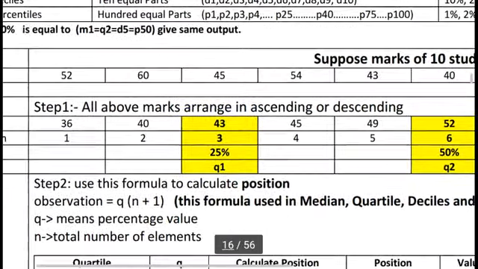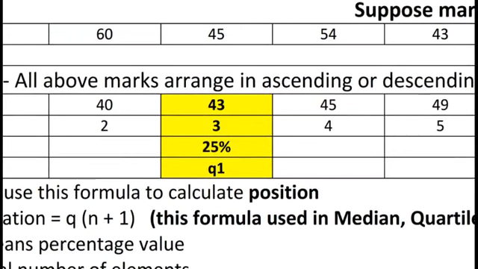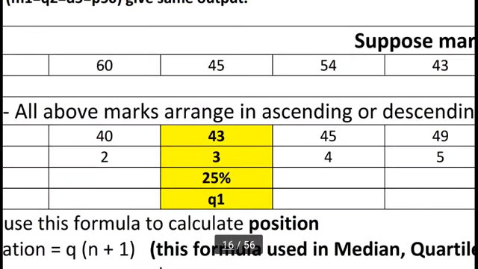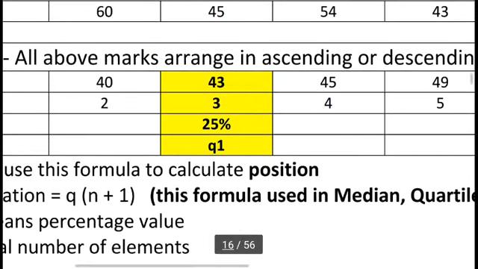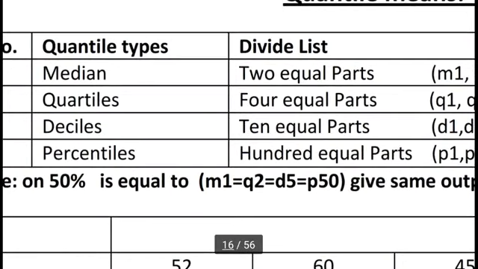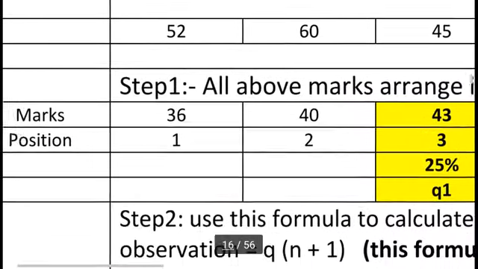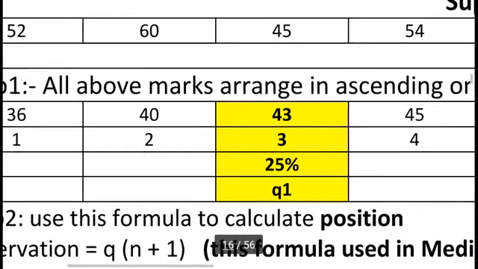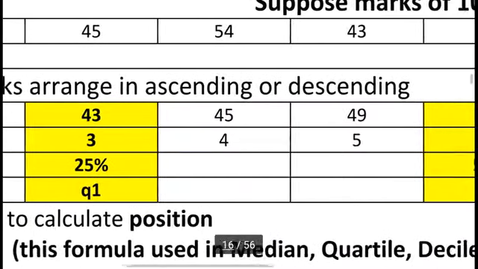So I want to know, in the list, the 25% of data. We already know 25%. In 25 percent the position is third and the value is 43, and this is called Q1. Suppose I want to divide a list into quartiles: Q1, Q2, Q3, Q4. So in Q1 we can say 25%.